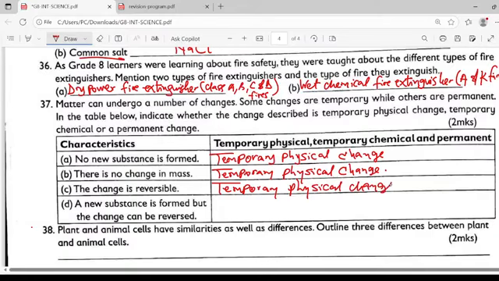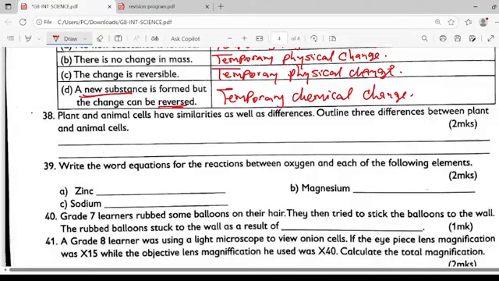Remember, for a permanent change, it will be irreversible. A new substance is formed, but the change is still reversible. Because of the formation of a new substance, it will be chemical, but because it's reversible, it is temporary. So this one is temporary chemical change.